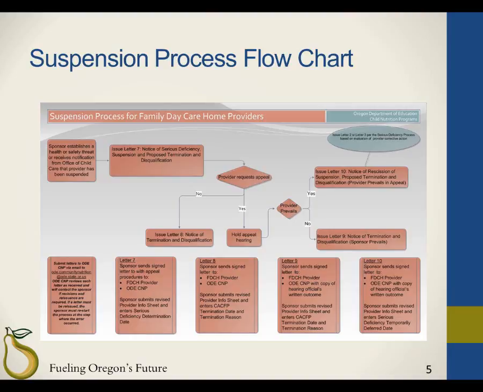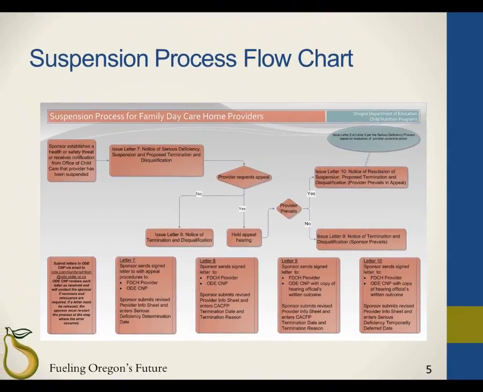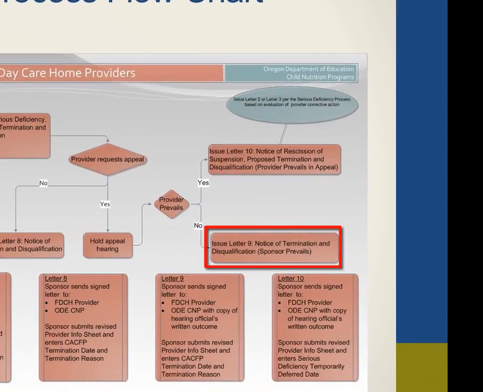If the provider does not submit a request for an appeal, then you must issue Letter 8, Notice of Termination and Disqualification. Just as you did for Letter 4, you will submit a revised provider info sheet in CMP Web and enter the CACFP termination date and termination reason. The date and the reason must match the letter. If the provider does submit a request for an appeal, you will issue either Letter 9 or Letter 10, depending on the outcome of the appeal.